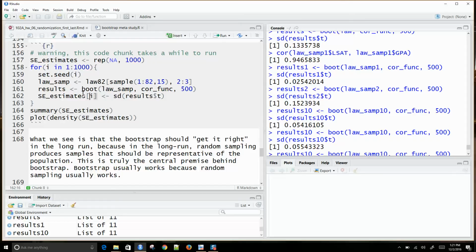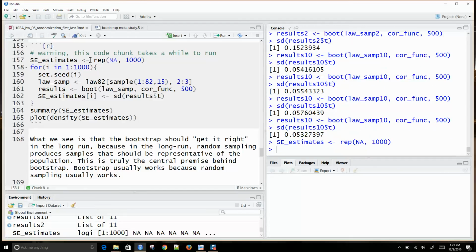The advantage of the meta study is that I've got the actual population to work with. I can draw 1,000 different samples of 15 from the population and see how that affects the standard error I'm looking at. Does this make sense, what I'm doing here?